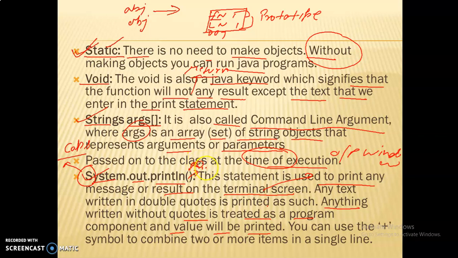But if we are not writing inside the double quotes, we write with the help of the plus symbol, something plus hello, plus 5. Suppose that we have to print some value also. So you have to use the plus symbol to combine two or more items in a single line. Plus is used for concatenation. Come to the next.